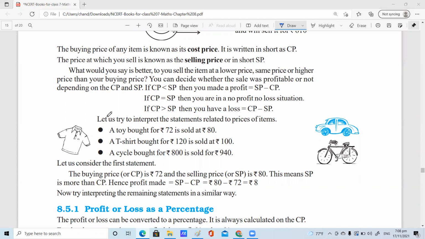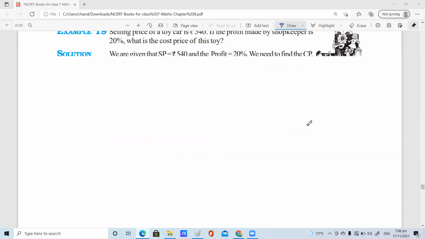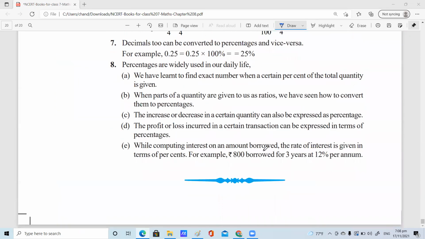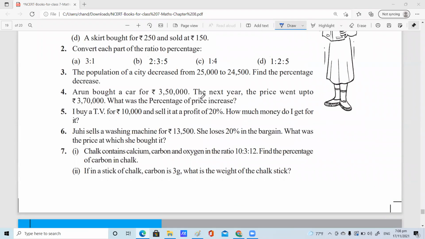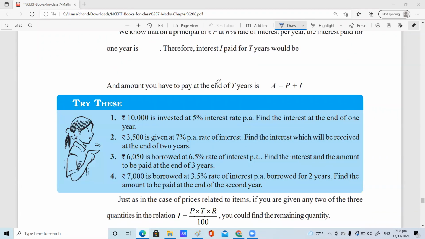In our school they taught us simple interest, but compound interest is for 8th class students. Let me check whether compound interest is there or not. No, I think it's simple interest only. There is no compound interest for you, children. Oh, okay, 2 classes is enough. In 8th class you have compound interest; here it is principal, time and rate, all simple interest.